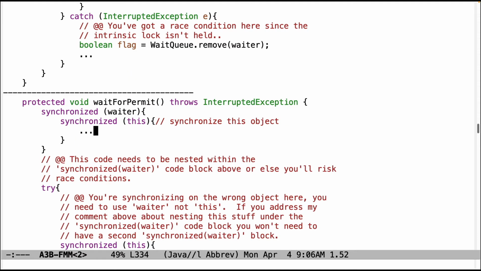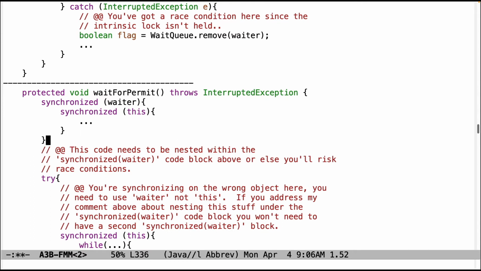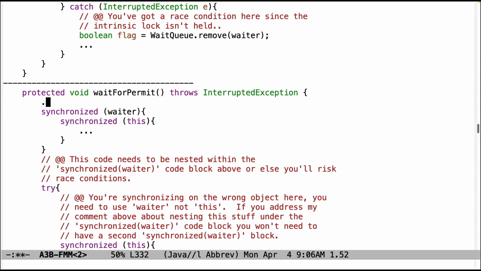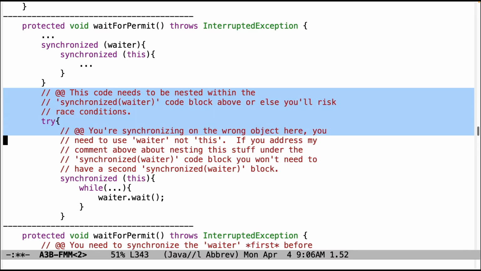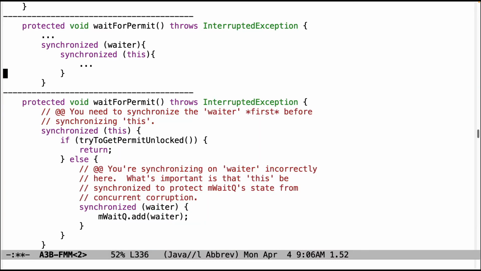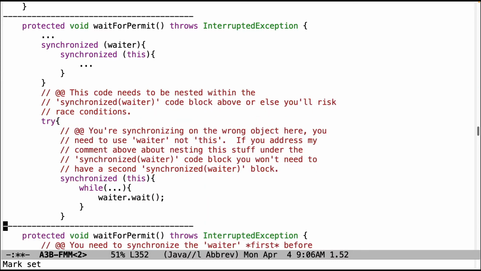Let's take a look down here. So this code has got all kinds of weird problems. For some reason, this is actually correct, synchronizing the waiter first, followed by synchronizing this. That is correct. However, you need to nest all this code here under the code in there.